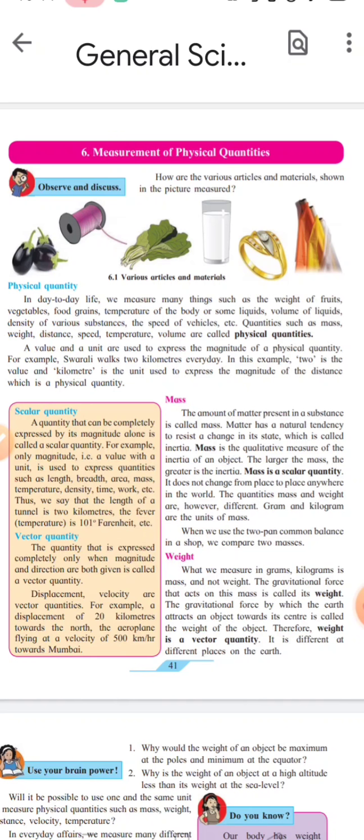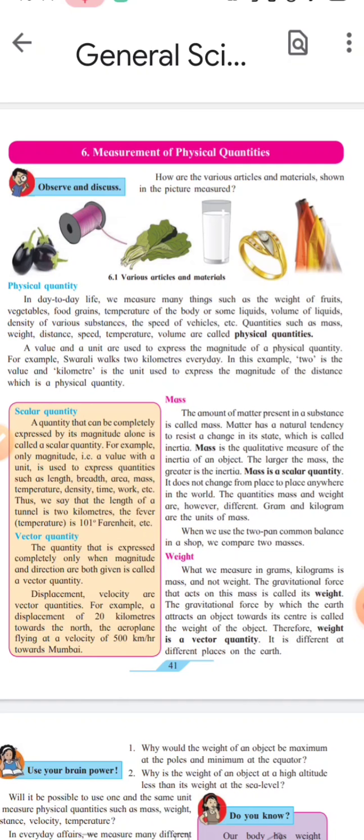So as the equatorial diameter is maximum, the polar diameter is minimum. Equator is far away from the center of the earth and poles are near to the center of the earth. That is why gravity is minimum at the equator and maximum towards the poles. We experience maximum gravity towards the poles because poles are near to the center of the earth, and we experience less gravity at the equator because equator is far away from the center of the earth. Hence weight of the object is more towards the poles and less towards the equator.